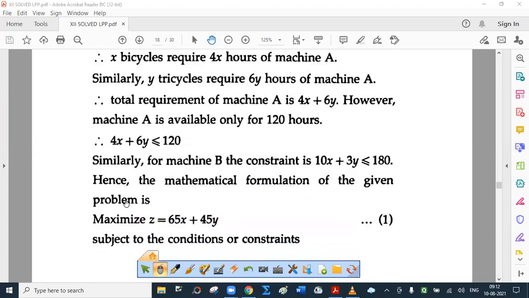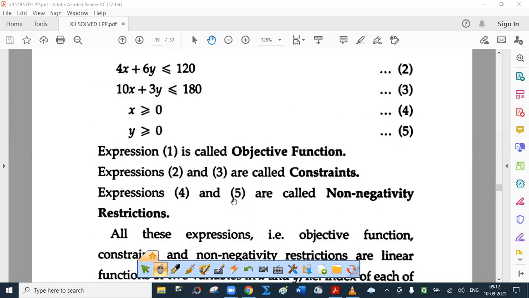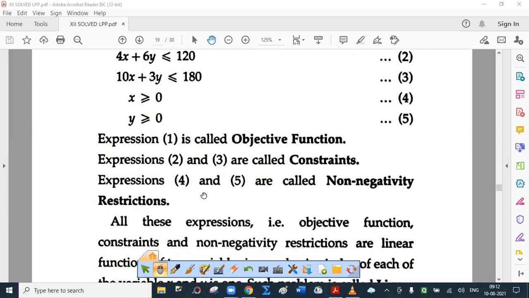Now, this is the most important part. Hence, the mathematical formulation of the given problem is maximize Z equal to 65X plus 45Y subject to the conditions, restrictions, constraints. 4X plus 6Y less than or equal to 120. 10X plus 3Y less than or equal to 180. X greater than or equal to 0. Y greater than or equal to 0. Expression 1 is objective function. Expression 2 and 3 are constraints. Expressions 4 and 5 are called non-negativity restrictions.